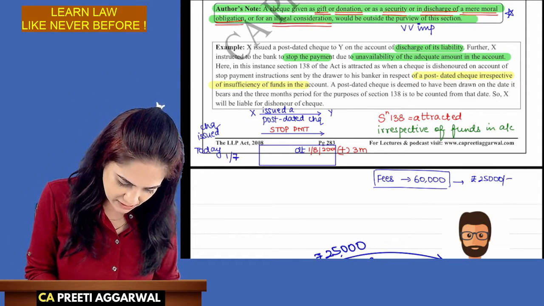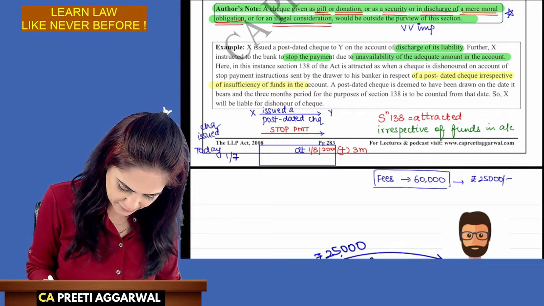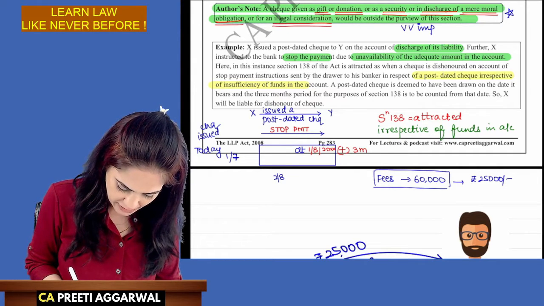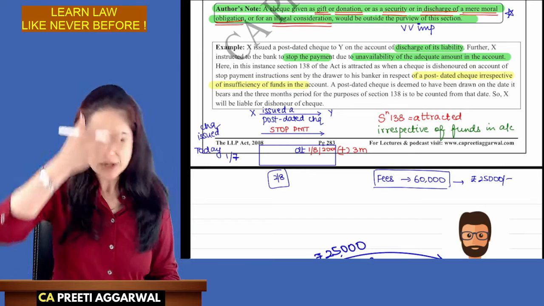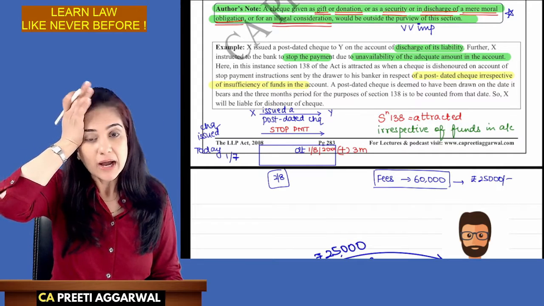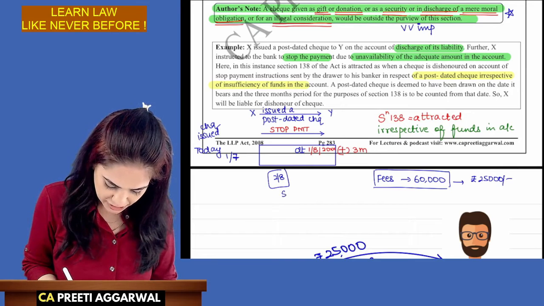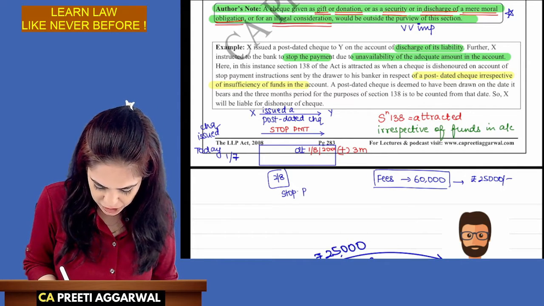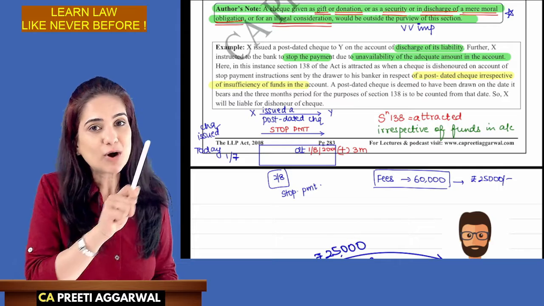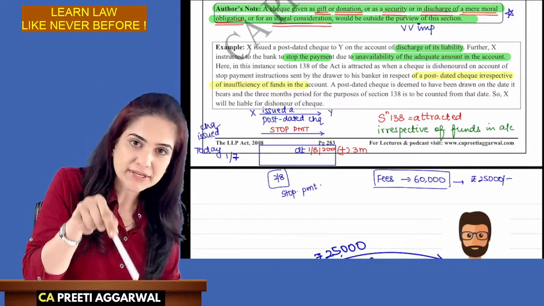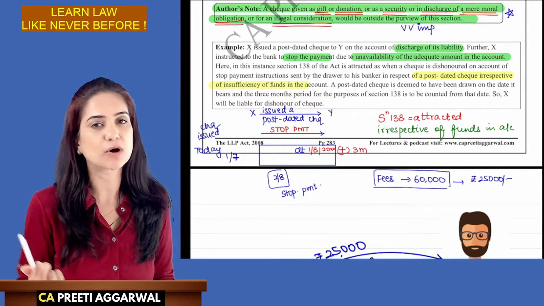I suddenly realized on, let's say, 2nd of August, hurry, I had issued a check and it is valid from 1st of August, but I don't have funds. I immediately stopped the payment of the check. Now, I did not allow you to deposit the check and then it was dishonored.